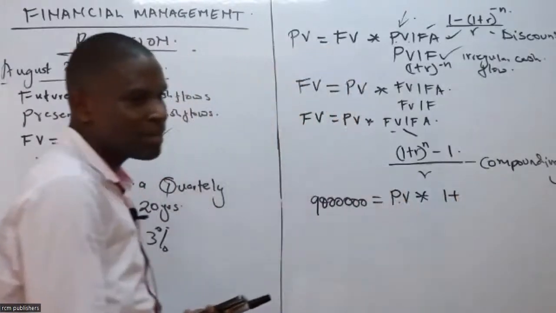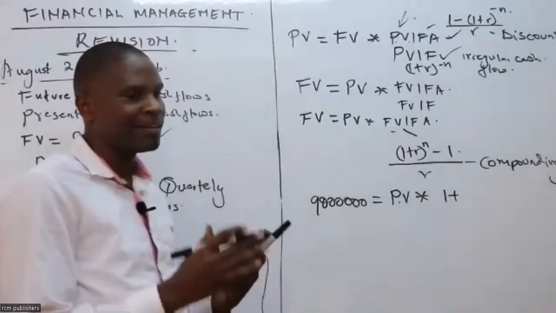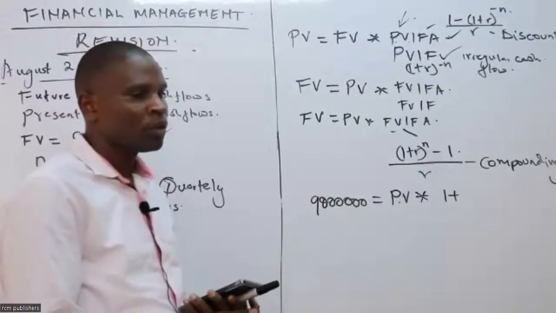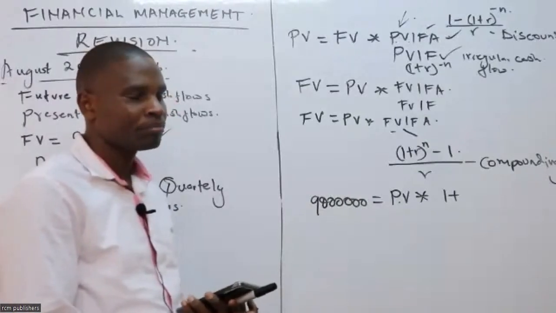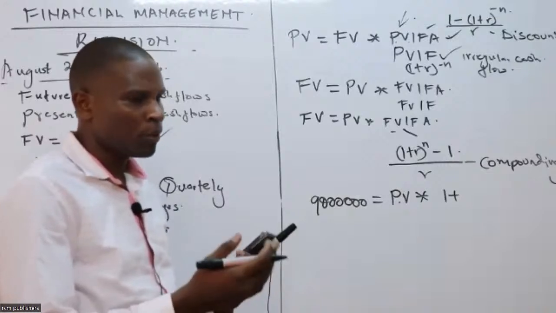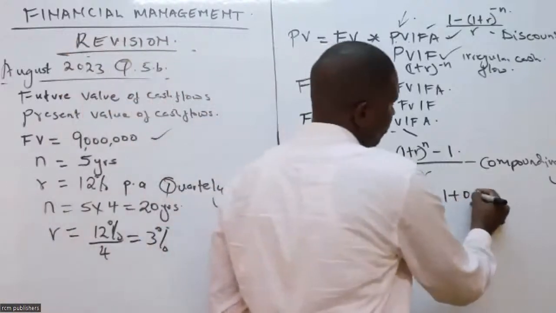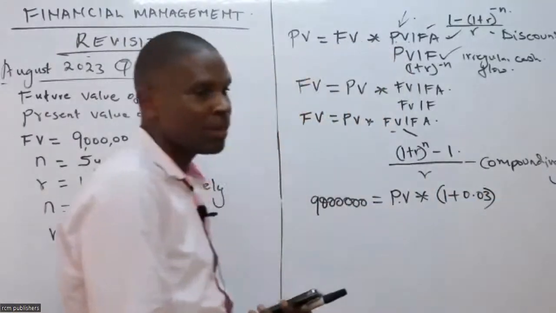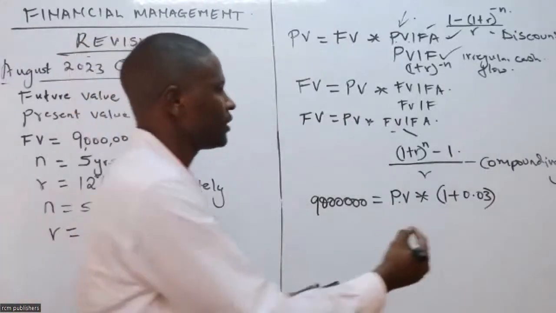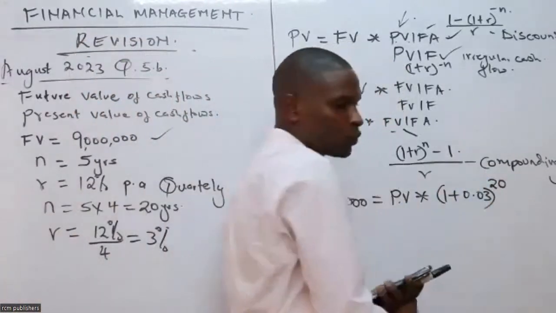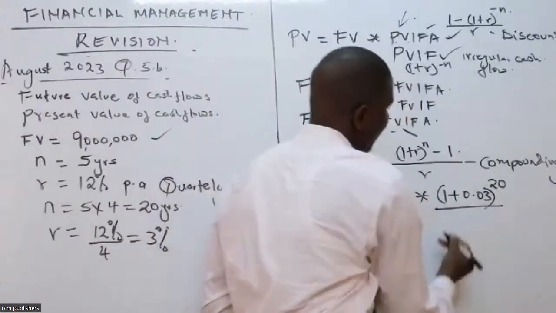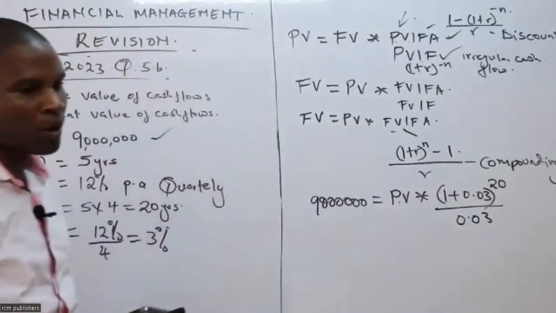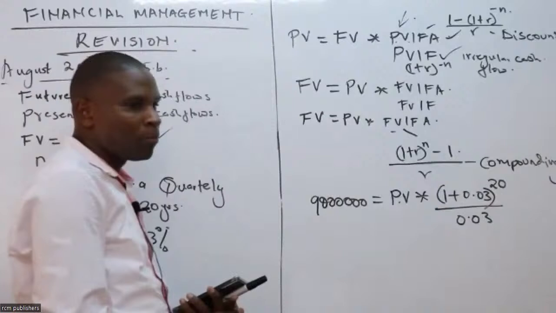What is our R? Let me see who has been following well, who has understood how it is going. What is our R? Give me in decimal point. 0.03. If you don't understand where we get it, tell me. What is our N? Good, 20. Thank you. And then R: our R here is 0.03. Now, with that, I'm good to go.